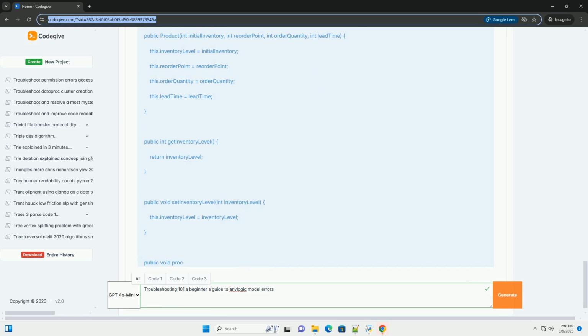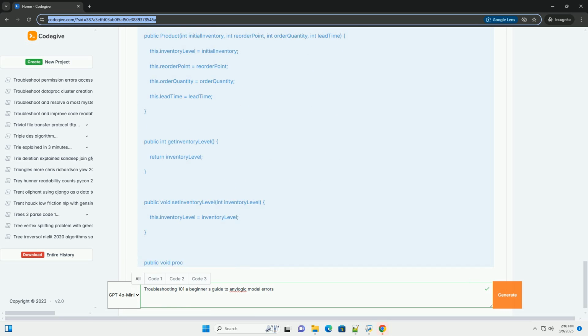6. Beyond the basics: advanced techniques. Profiling: If your simulation is running slowly, use a profiler to identify the parts of your code that are taking the most time. AnyLogic integrates with Java profilers. Memory management: For large-scale simulations, pay attention to memory management. Avoid creating unnecessary objects and release resources when you're finished with them.